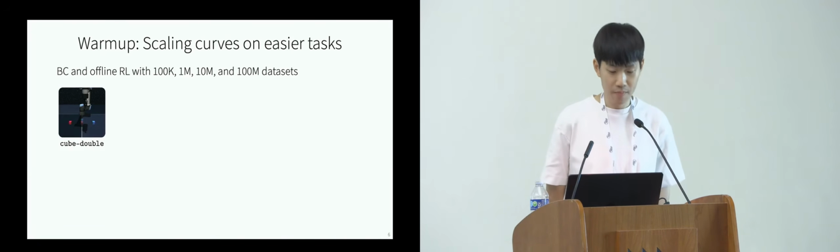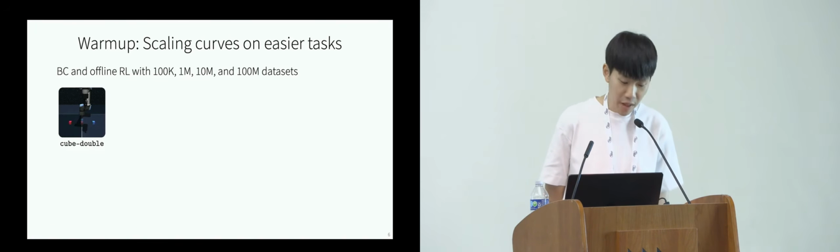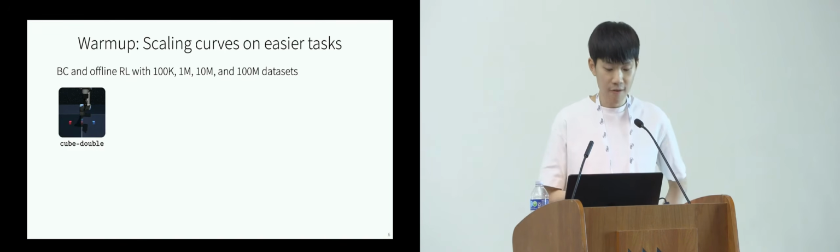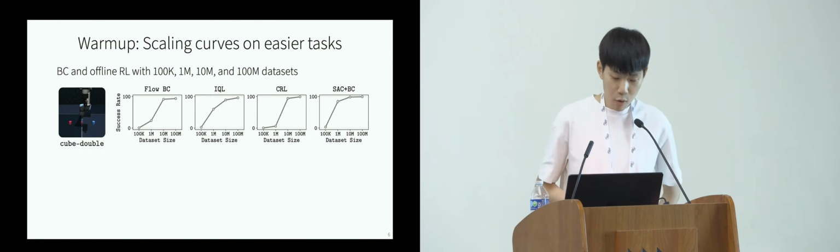As a warm-up, here are some scaling curves on easier tasks. For example, here we have 2 cubes, cube double. On this task, we train behavior cloning, BC, and offline RL with increasingly large datasets from 100K to 100 million transitions. And they work pretty well, right?